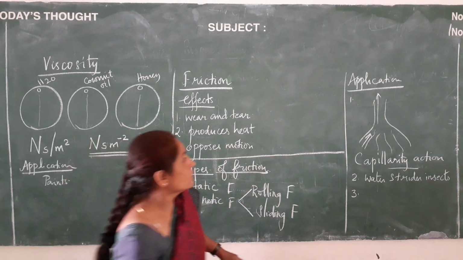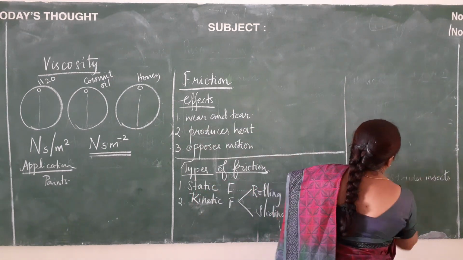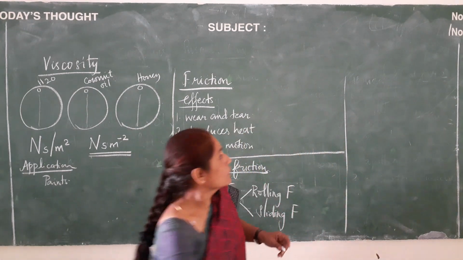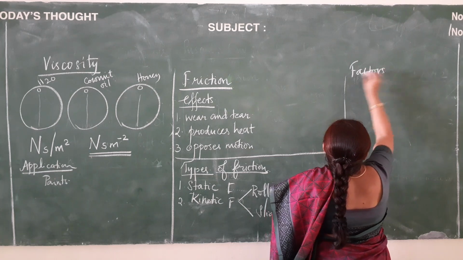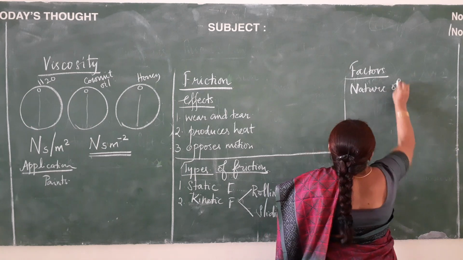And the next one, we shall move into factors on which friction depends. The first factor will be nature of the surface.